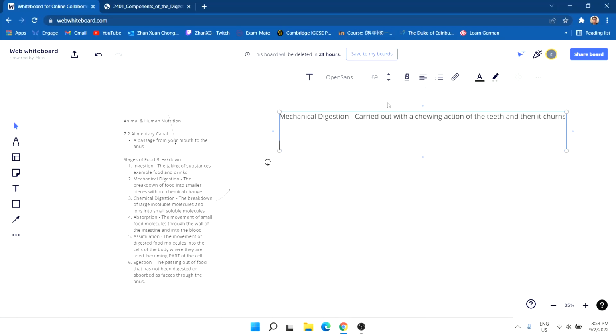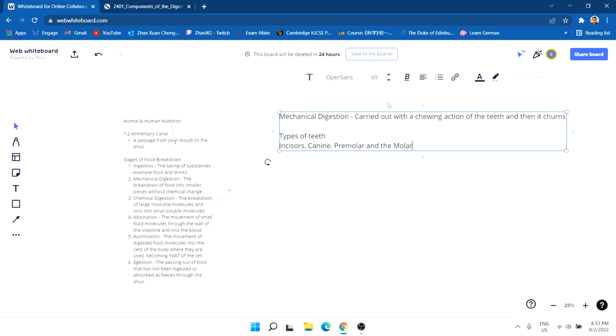And then we've got the types of teeth. At this stage we must remember the types of teeth present in our mouth, which are the incisors, the canines, the premolars, and the molars.